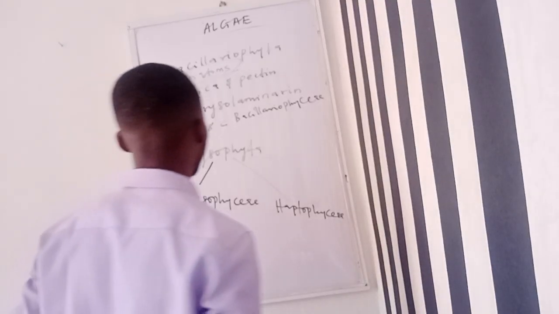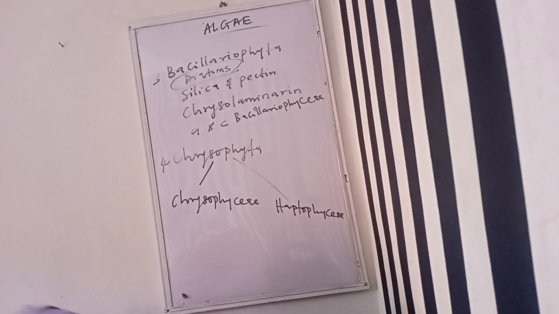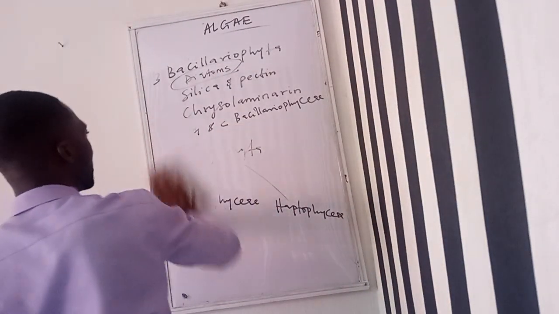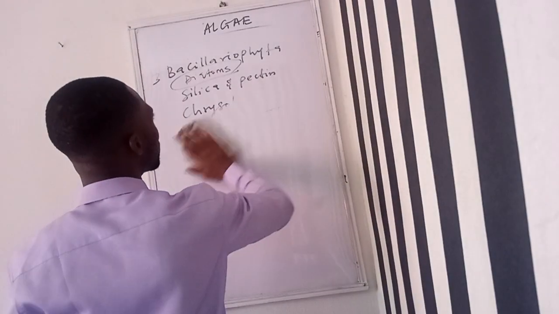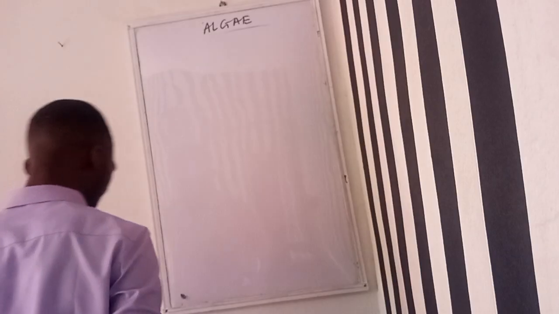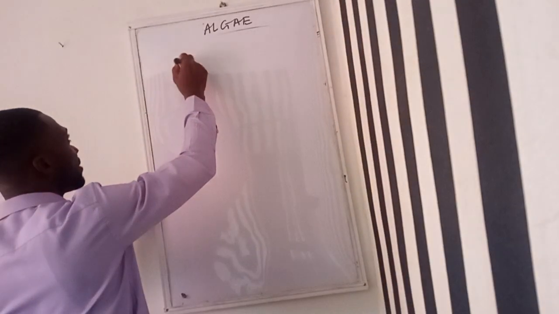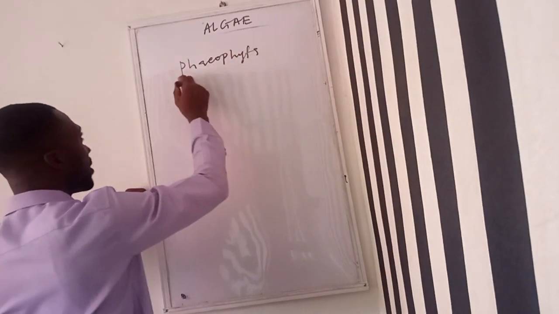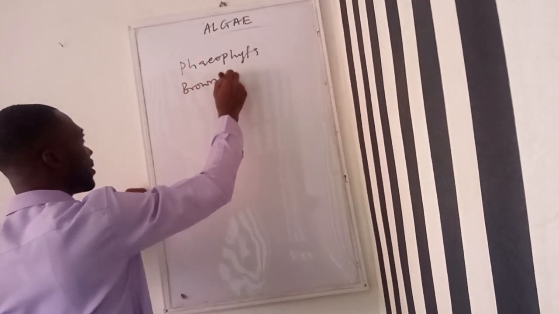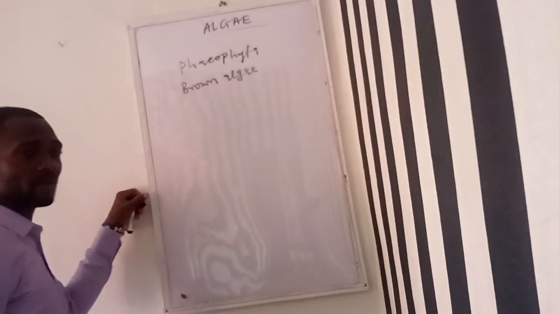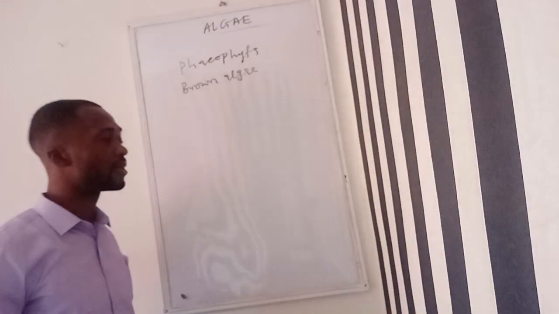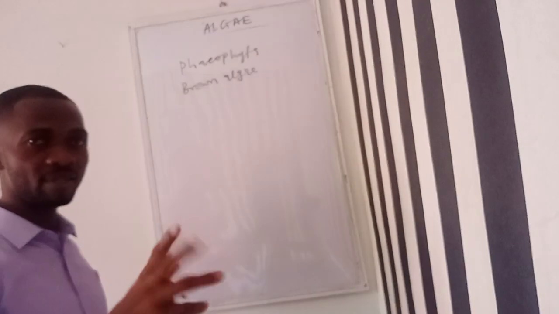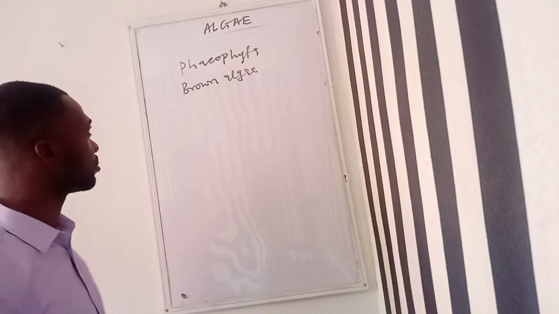The last two groups are called the advanced algae. We have the Phaeophyta. These ones are called the brown algae. Their chlorophyll is masked with another pigment that turns the body of the plant to be brown in color.